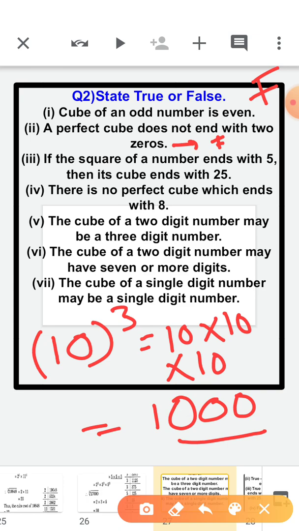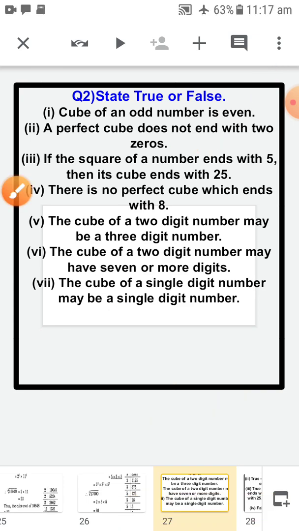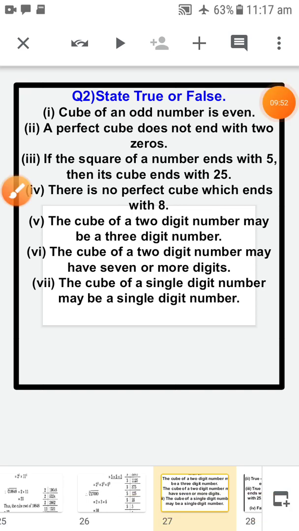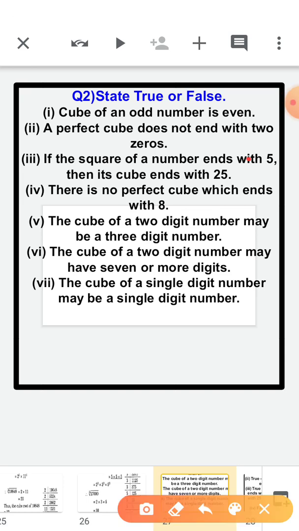Now the third statement is: if the square of a number ends with 5, then its cube ends with 25, children. Let's see whether this statement is true or false. Okay, this statement is also false, children. Okay, sorry, I have made one mistake here.